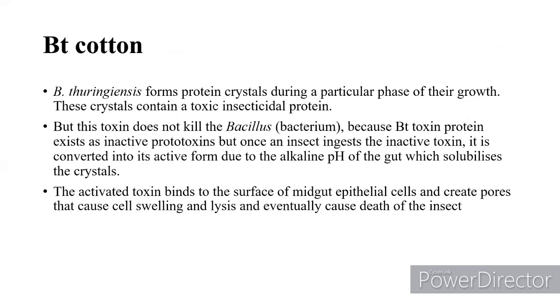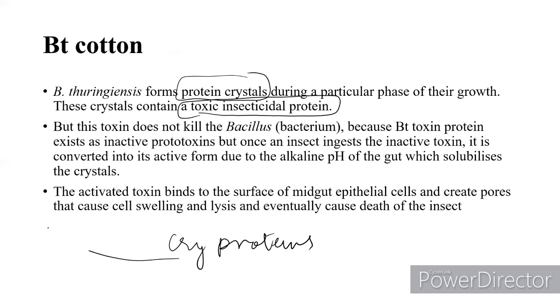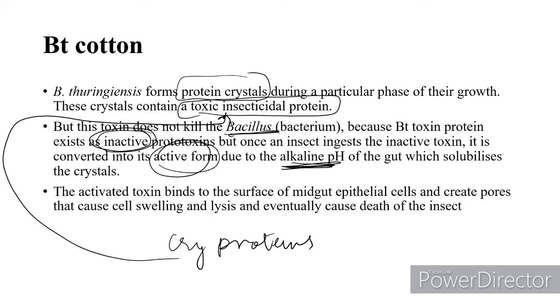Bt cotton. Bacillus thuringiensis forms protein crystals during a particular phase of its growth. These crystals contain a toxic insecticidal protein, the cry proteins. But this toxin does not kill the bacterium because the Bt toxin protein exists in an inactive form, inactive protoxins. But once an insect ingests the inactive toxin, it is converted into its active form due to the alkaline pH of the gut, which solubilizes the crystals.